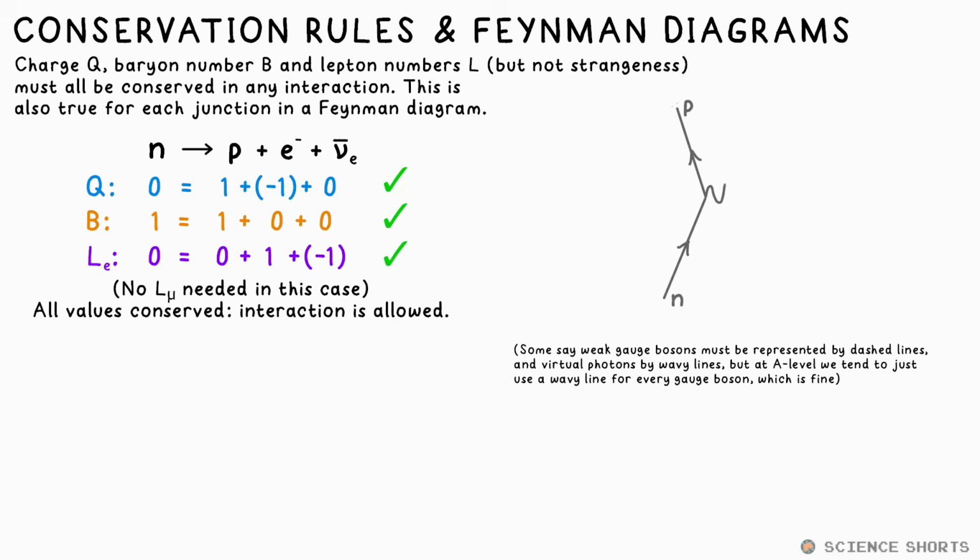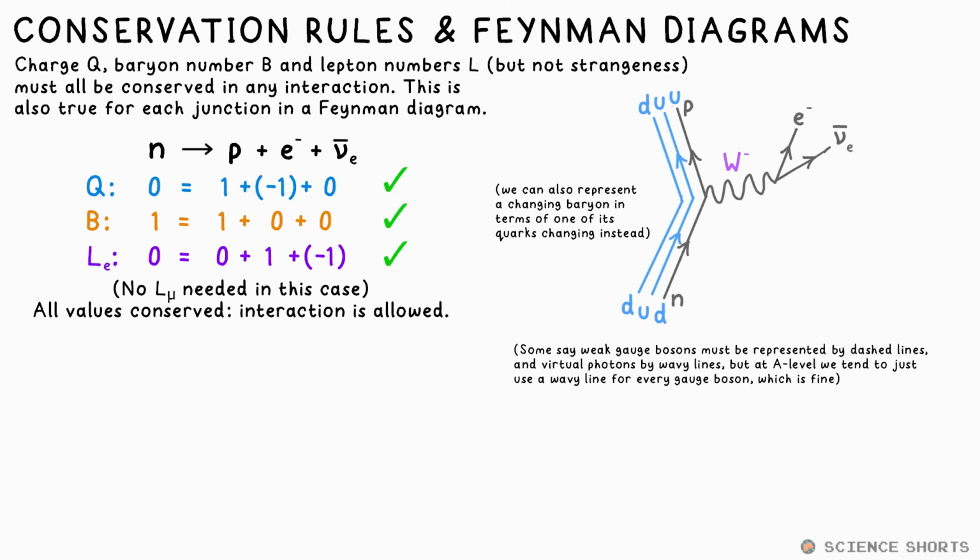We can draw Feynman diagrams to represent these interactions. This will pretty much always be a weak interaction involving a W- boson, say for a beta- decay, or W+ boson for beta+ decay, or electron capture. For normal beta or beta- decay, we can also just say that one of the down quarks in the neutron is decaying to an up quark, and that turns the whole thing into a proton. It goes from nud to pood.